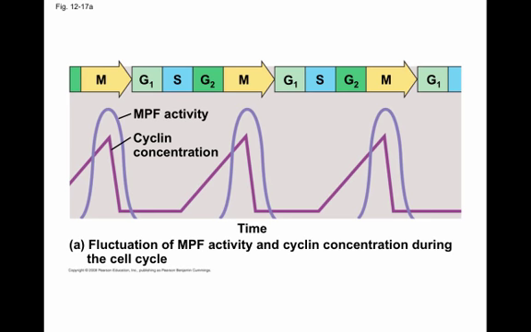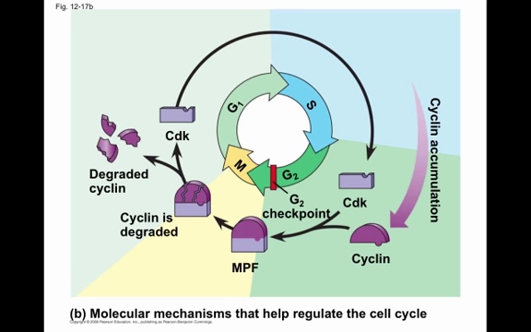Here's another diagram of that same process, right? You can see that CDK is present in G1, S, and into G2. CDK is always present. It is a cyclin-dependent kinase. Kinase is a protein, right? So it's always in the cell. It, however, doesn't do anything until cyclin, which is being built up in the cell. As we get through the S phase and into G2, we start to see the cyclin levels rise.